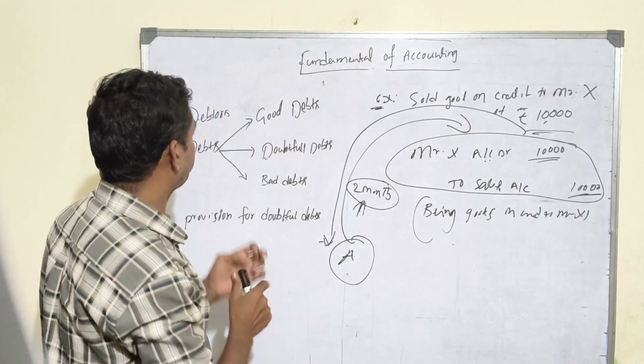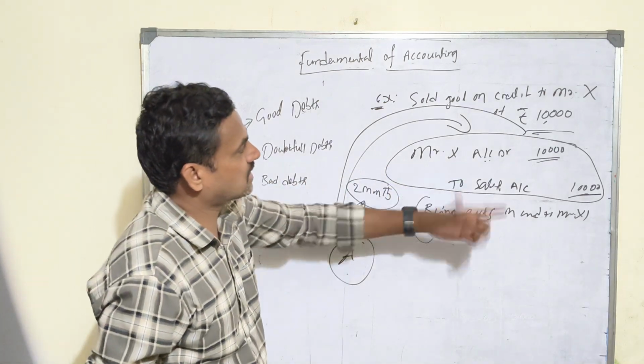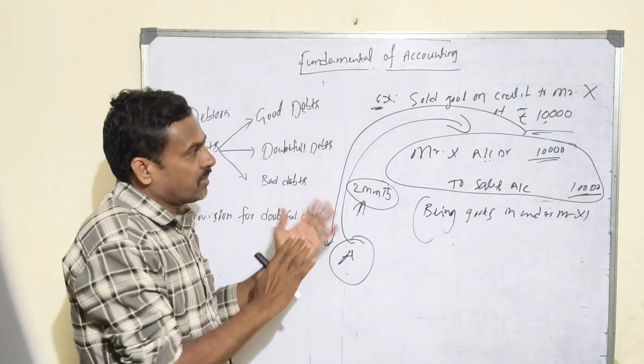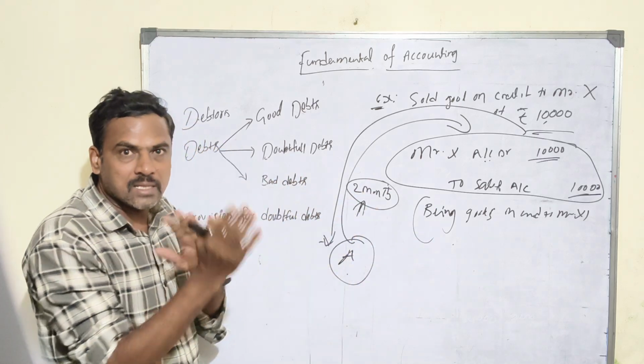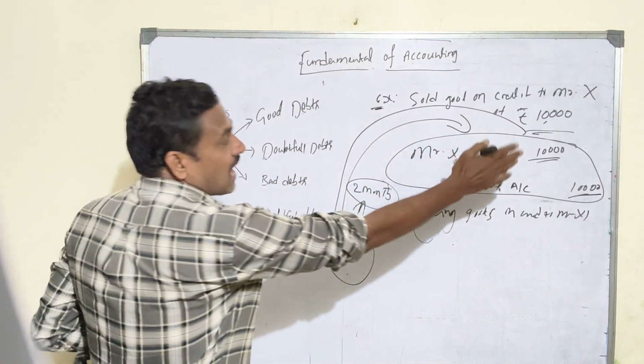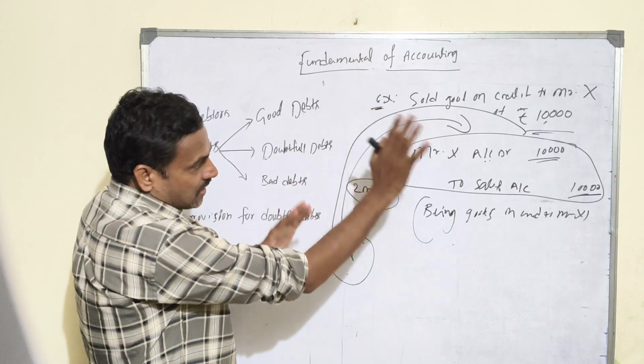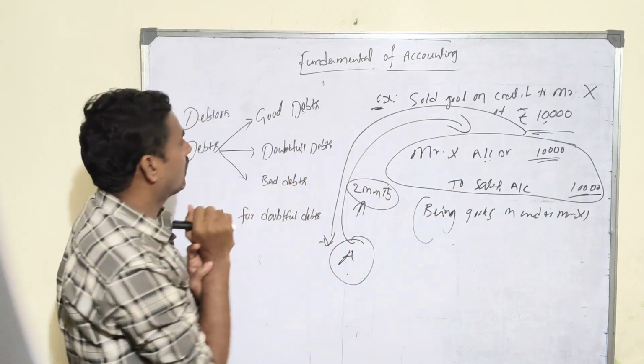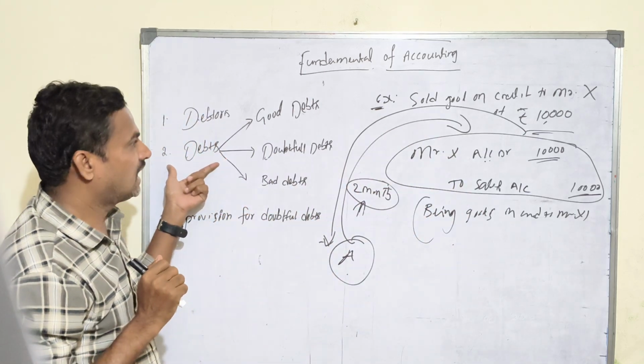Okay, this is the debtors. This is how they arise. When the company is selling goods to the customer on credit basis under an agreement, that's where debtors arise. Understand? Now let's talk about debts.